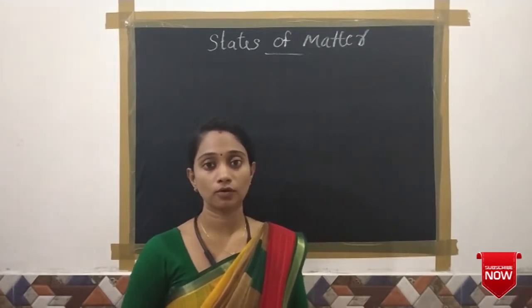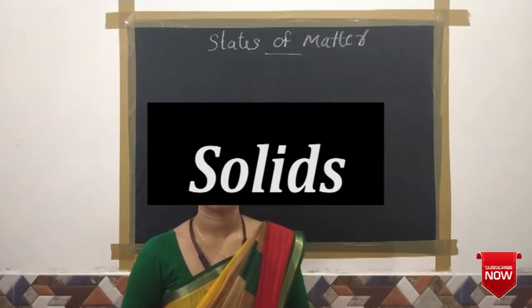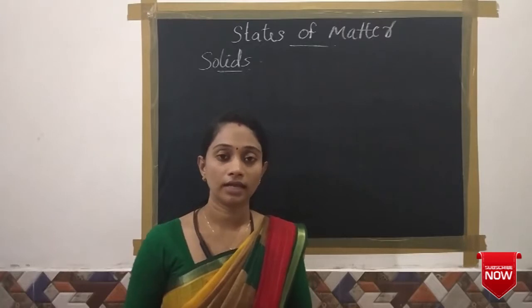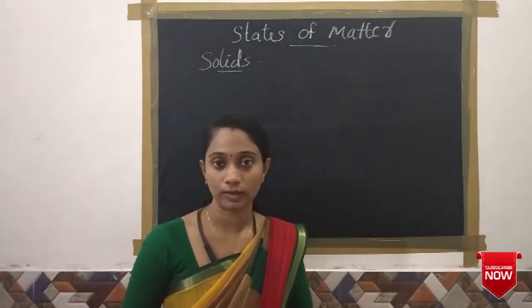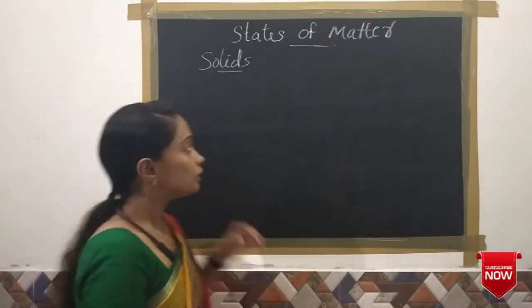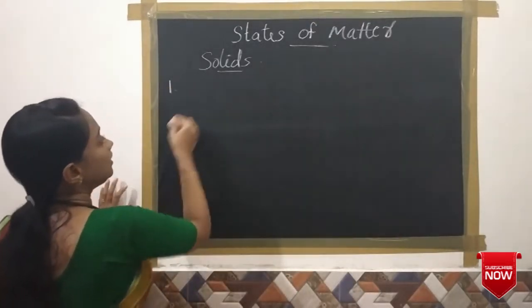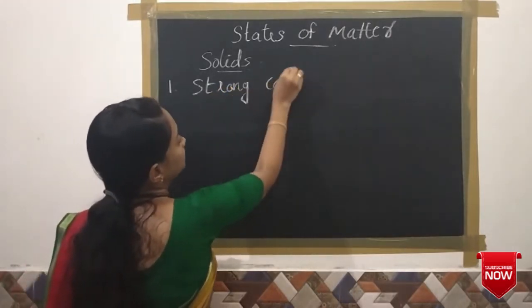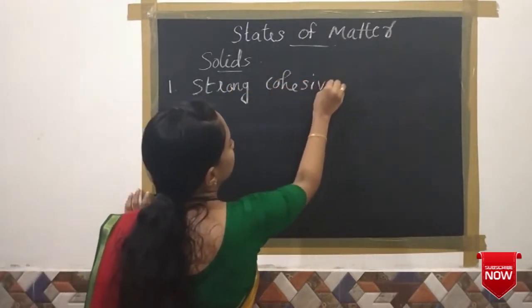Okay, let us discuss the characteristics of solids. The first characteristic is that a solid substance has a strong force of attraction between its particles, and this force is named the cohesive force. So the first characteristic is that it has a strong cohesive force.